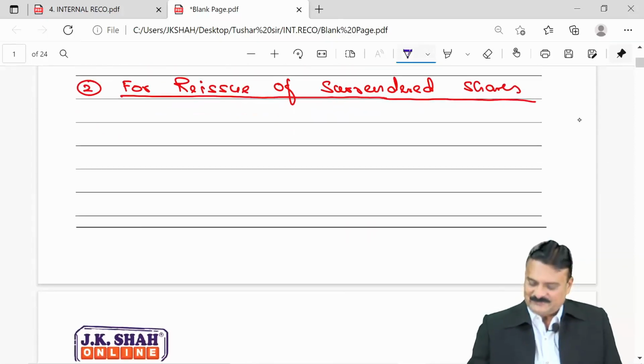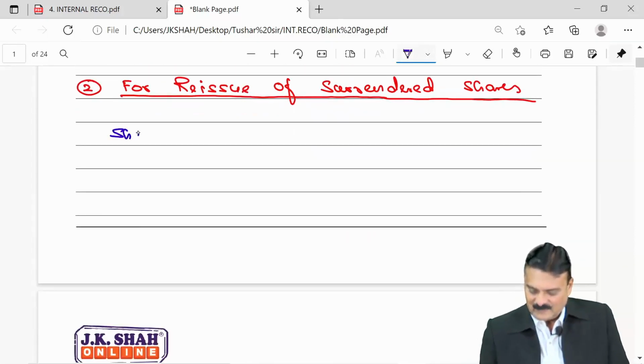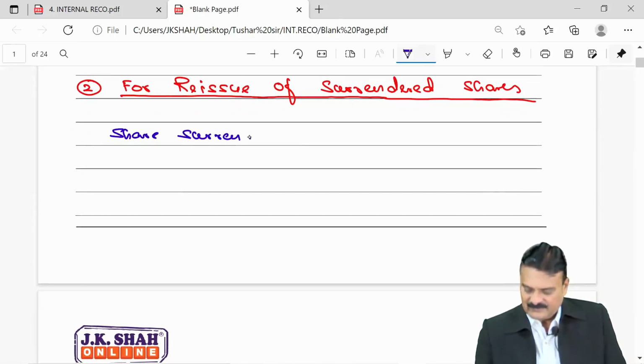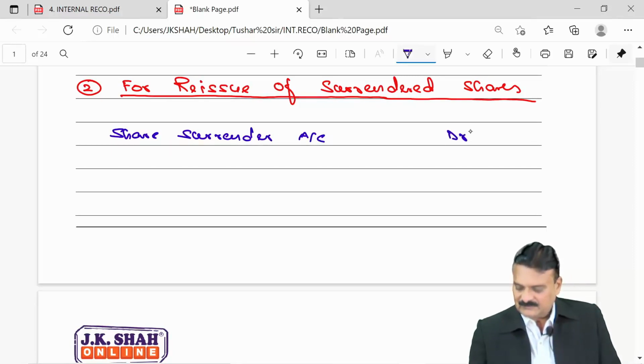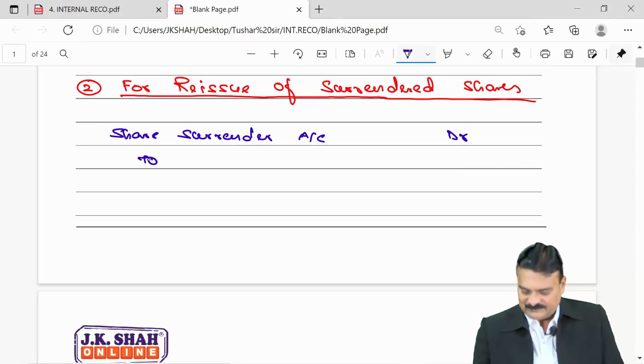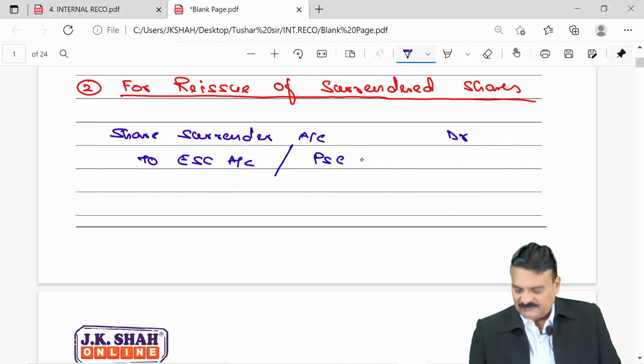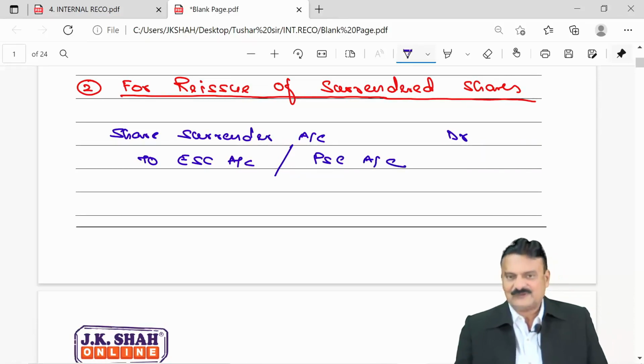So entry will be share surrender account debit to, if it is issued as equity share capital, then to equity share capital. If they are reissued as preference shares, then to preference share capital.